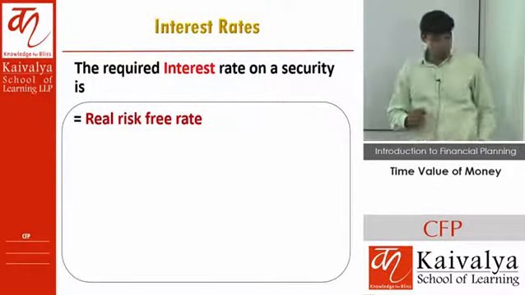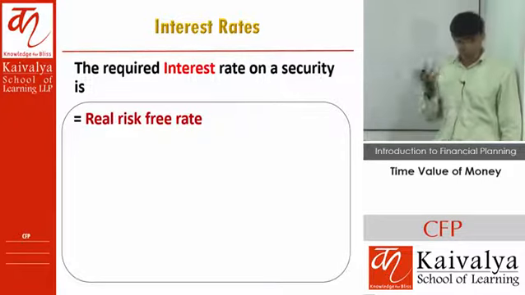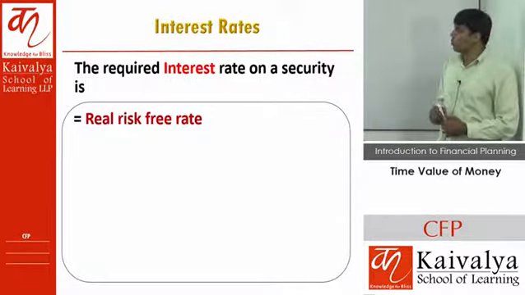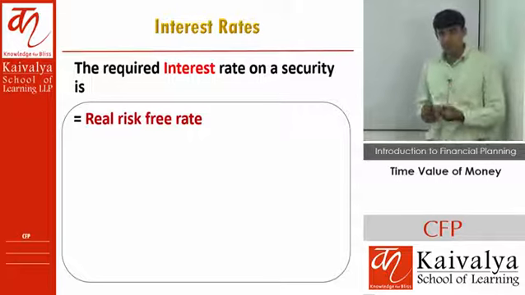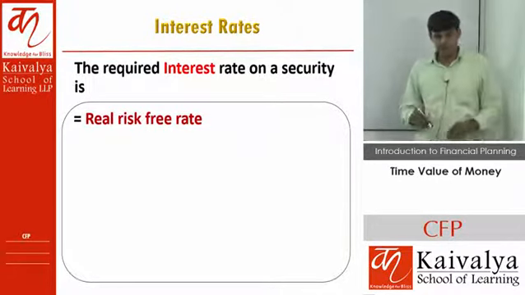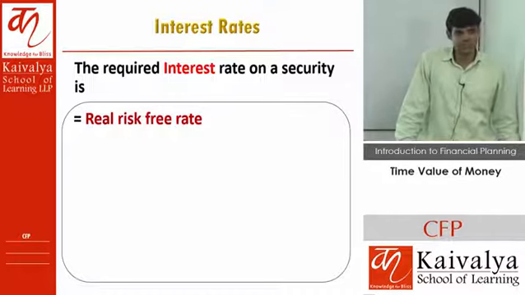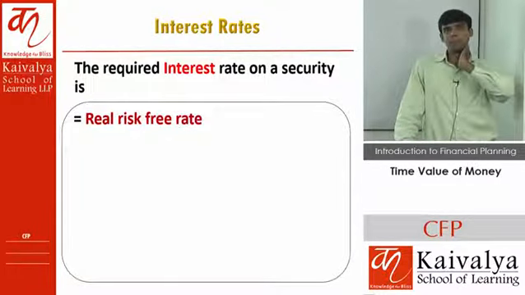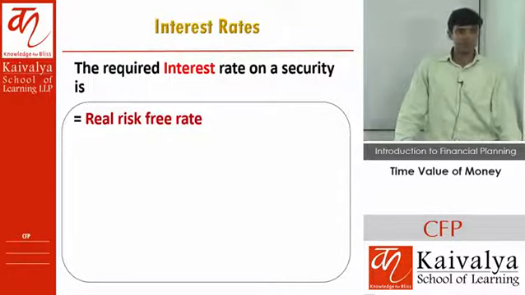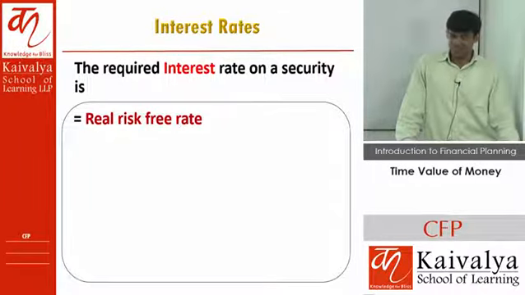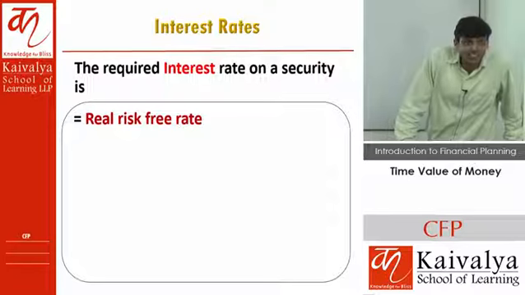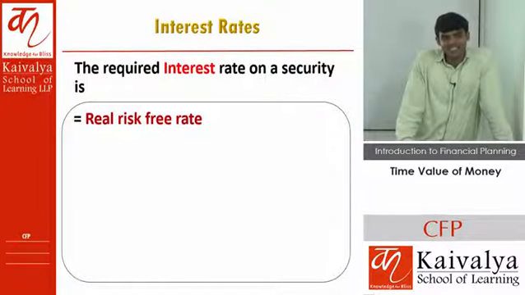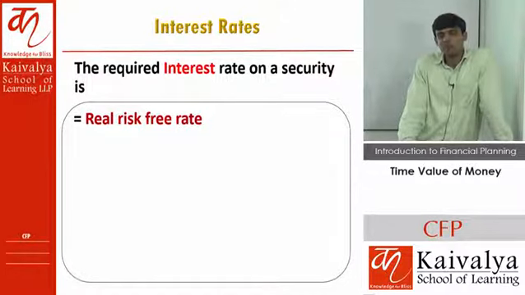First one is the real risk-free rate. So the first question which comes to my mind is, what is the risk-free rate? Government security rate is the risk-free rate, but why is it known as risk-free? In this case, you will get your 100% amount that you have invested. Government cannot default. Of course, Greece has defaulted, but barring Greece, overall, mostly government should not default, otherwise it serves no purpose of staying in our country.